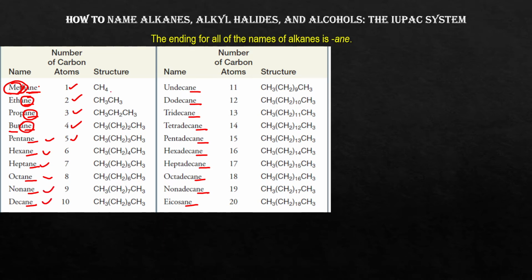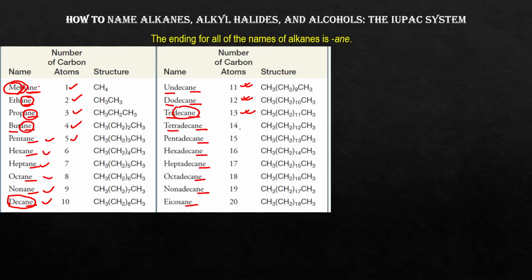What happens if the carbon chain consists of more than 10 carbon atoms? In that case, this decane portion will be common, and we will use a prefix like "un". Un means 11, so undecane has 11 carbon atoms. Similarly, dodecane means 12 carbon atoms, and tridecane means 13 carbon atoms. You can see that the decane portion is common for all those series, and only the prefix un, do, tri changes.